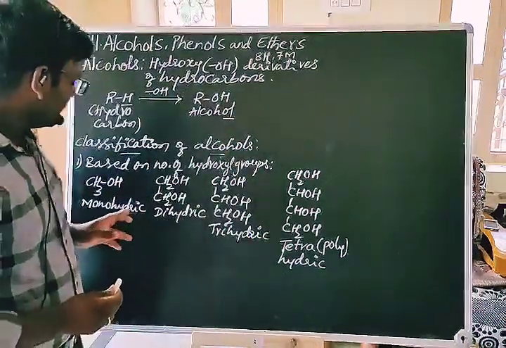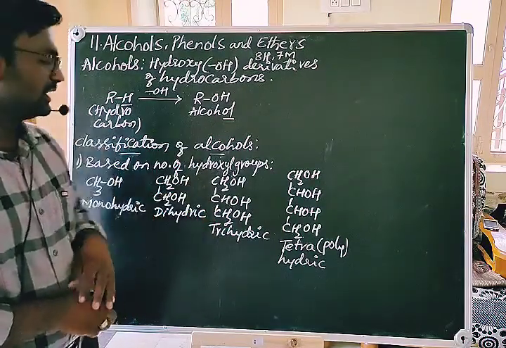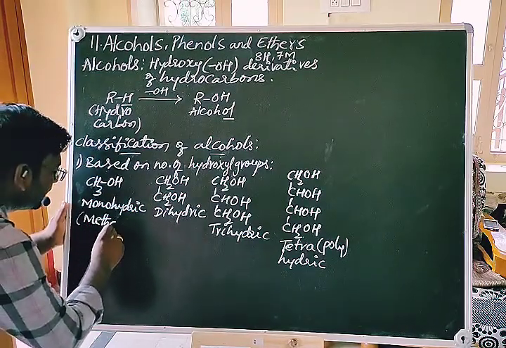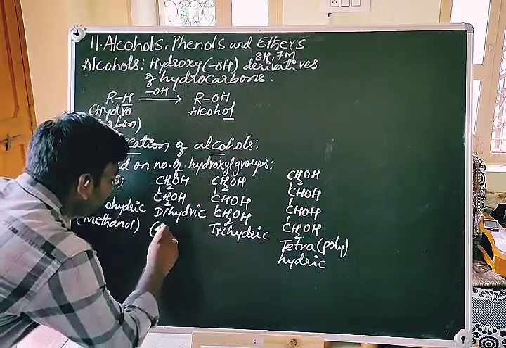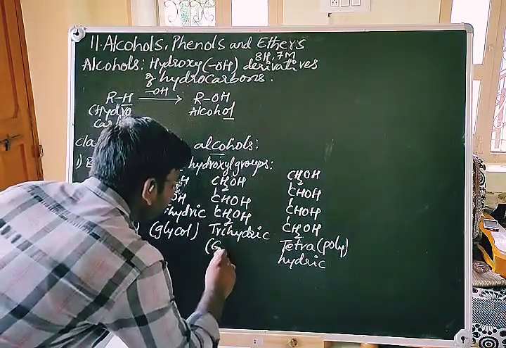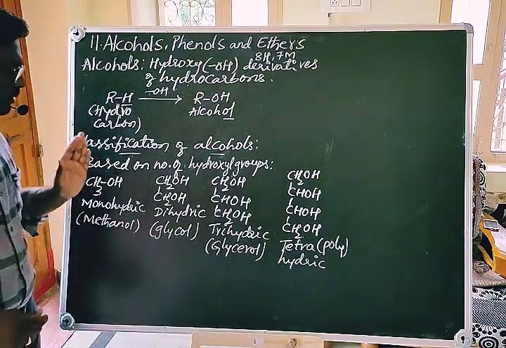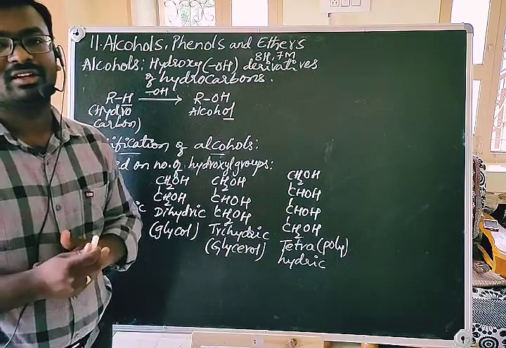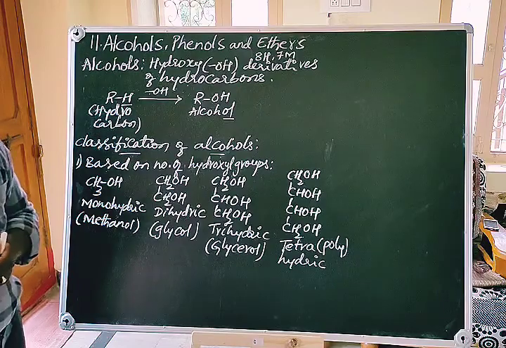These are the types of alcohols, but not the common names or IUPAC names of the compounds. The name of the first compound is methanol or methyl alcohol, the name of the next compound is glycol, and the name of this compound is glycerol. So mono, di, tri, polyhydric are types of alcohols but not the names of the alcohols. We have another type of classification, that is based on the nature of carbon atom.